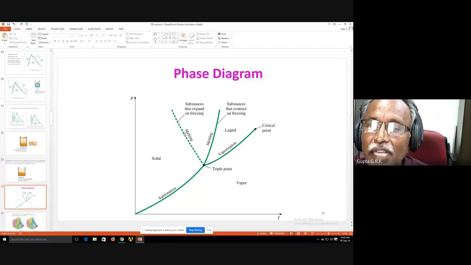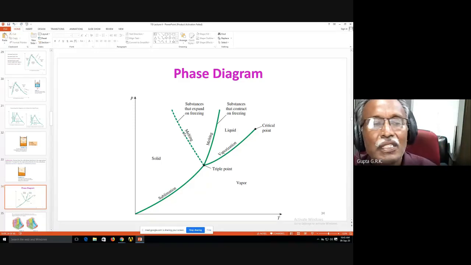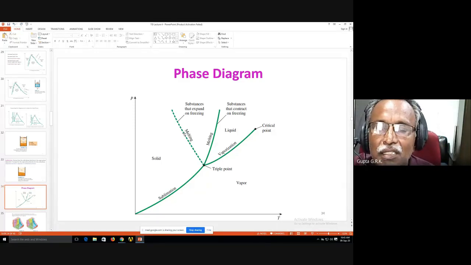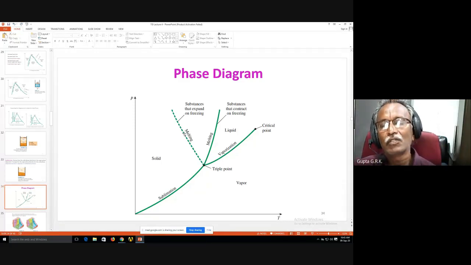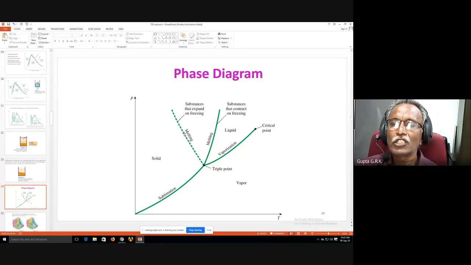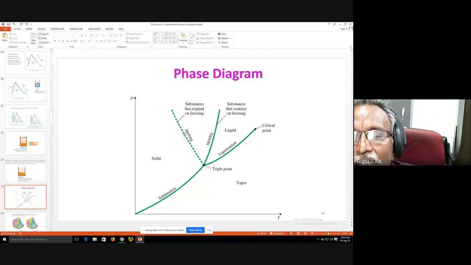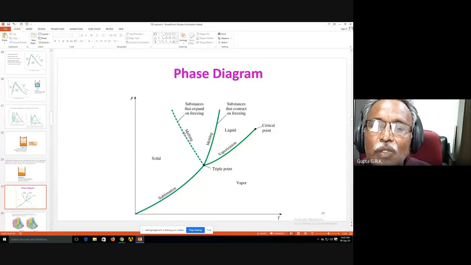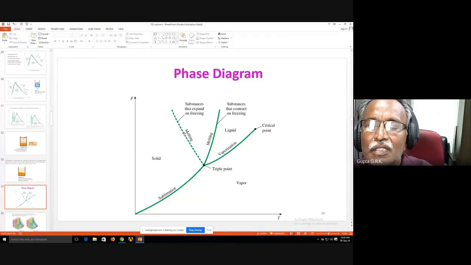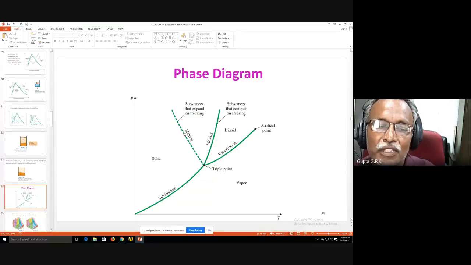These are the two things in which water differs from other substances. One is that the melting line of water has a negative slope, while all other substances have a positive slope. The other is that it expands on freezing, whereas all other substances contract on freezing.